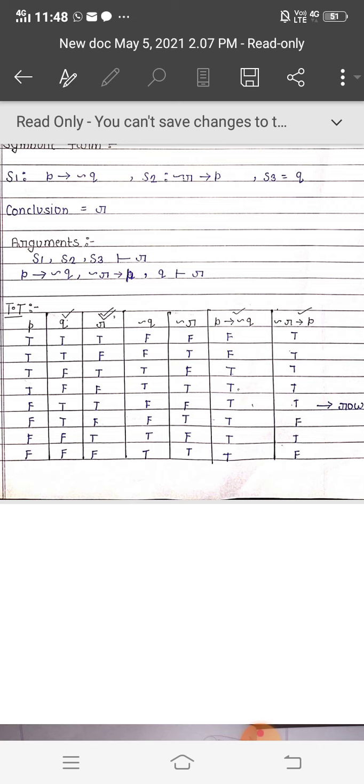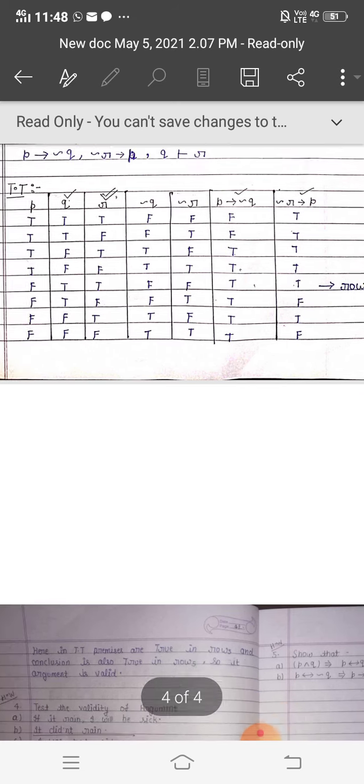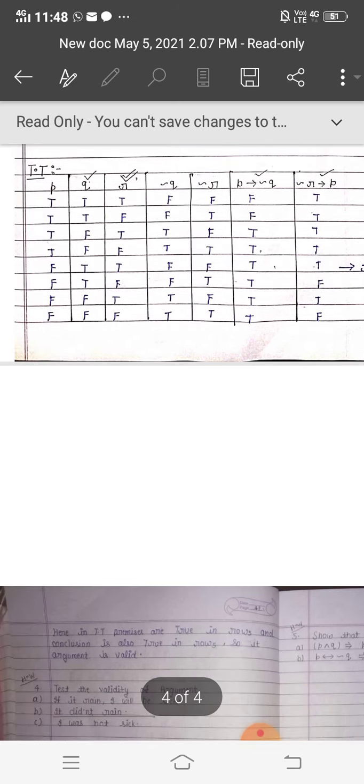In row 5, all three premises are true together. So in row 5 we check the conclusion, which is R, in column number 3. R is also true. So yes, this argument is valid, because in row 5 all premises are true and the conclusion is also true in the same row.